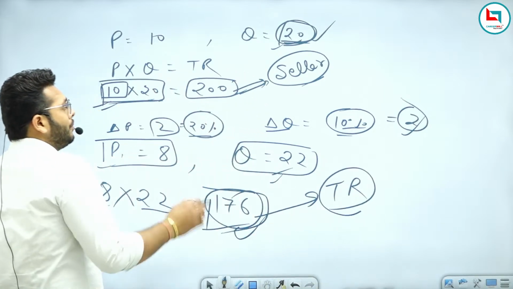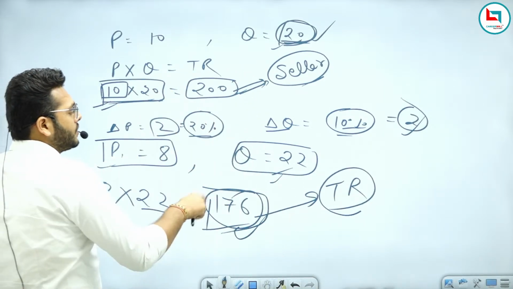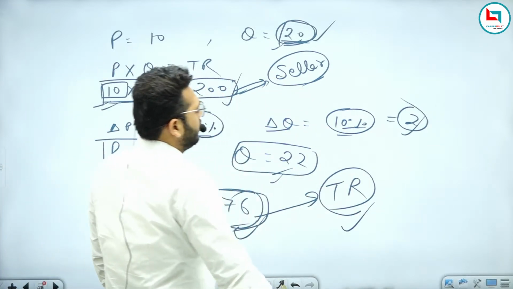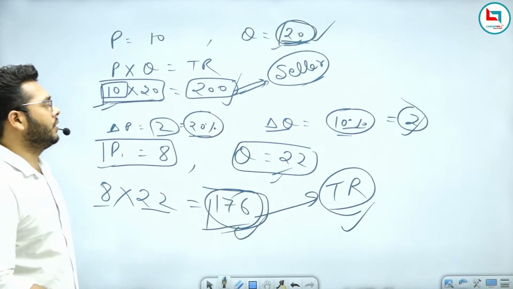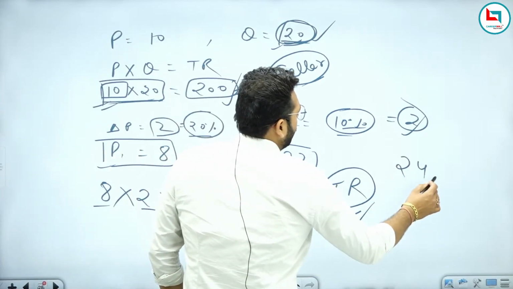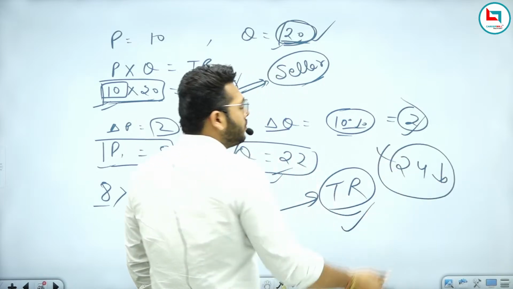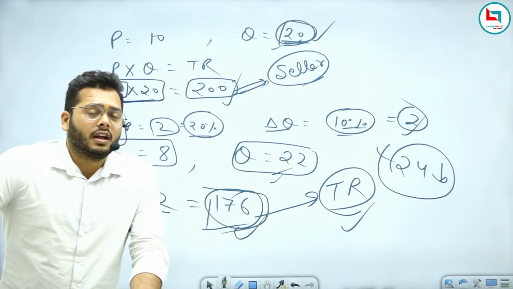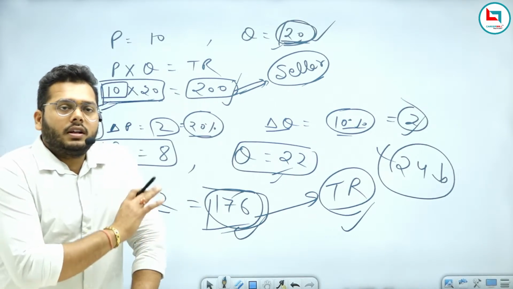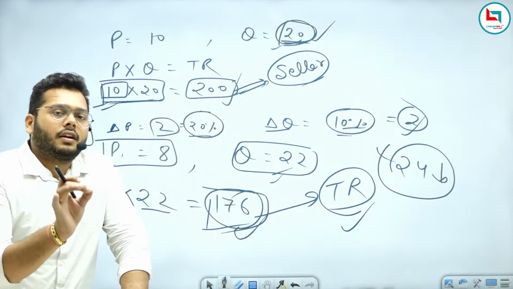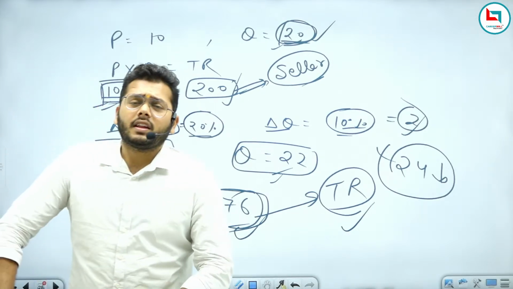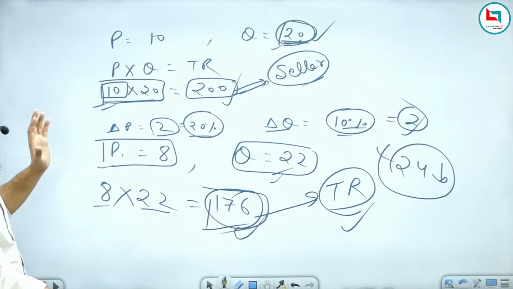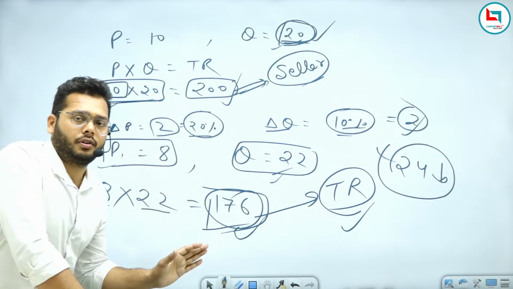Now compare the initial total revenue with the total revenue after the change in price and demand. Initially it was 200, and now you are earning only 176 rupees. There is a change of 24 rupees less. It means total revenue decreases after the change in price. I have explained all this to clarify your concepts about the elasticity of demand. I hope you have understood.